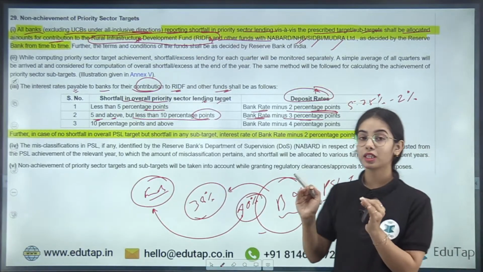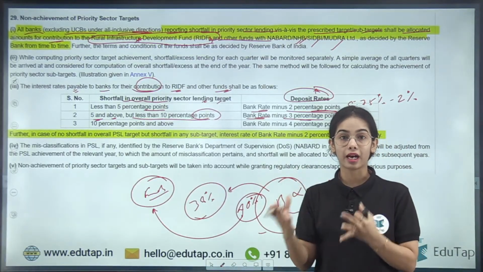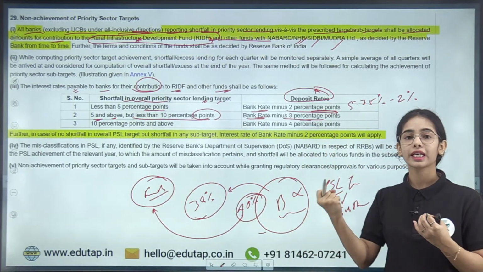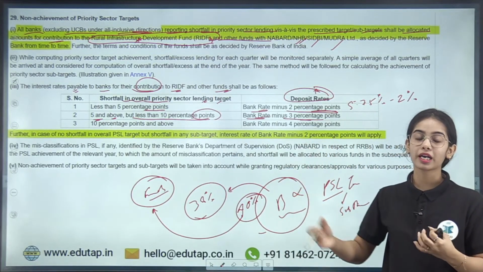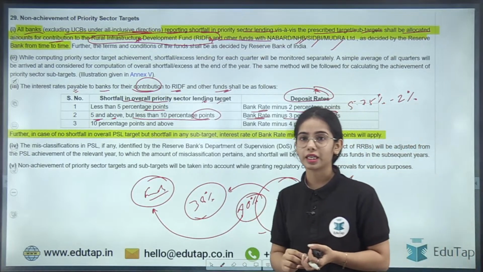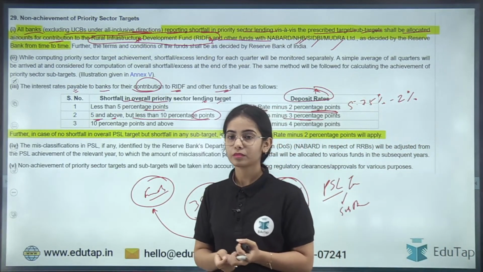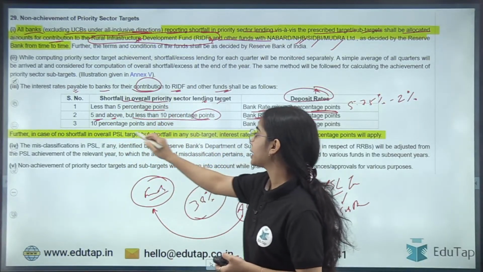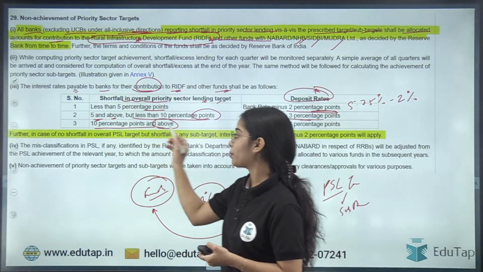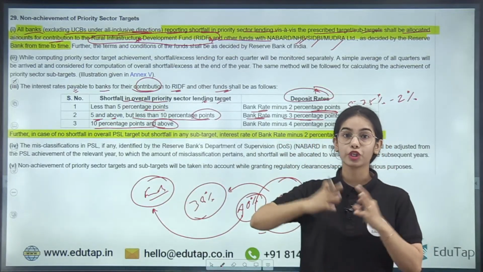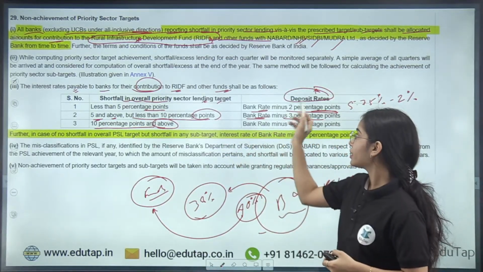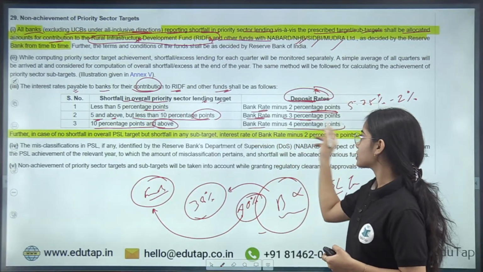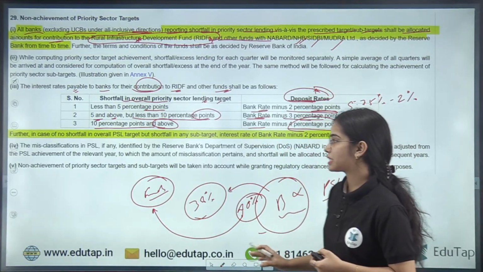If the bank has a huge shortfall in the overall priority sector lending target, that means the shortfall is 10 percentage points and above, then the interest rate that the bank will receive will be bank rate minus 4 percentage points. So this is the basic idea.